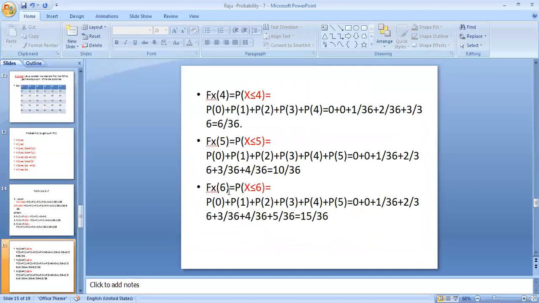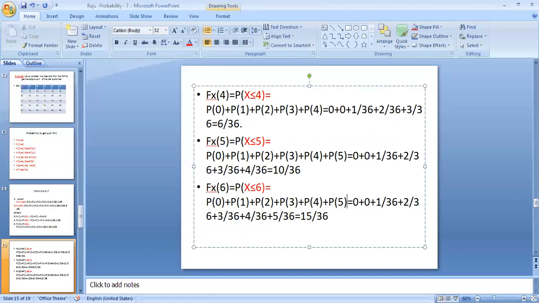Here you can see F_X of 6 equals the probability of x less than or equal to 6, which is the addition of cumulative probabilities from 0 to 6. Probability of 0 plus probability of 1 plus probability of 2 plus 3 plus 4 plus 5, and one more, since it is less than or equal to 6, the probability of 6 also we need to write here. That equals 0 plus 1 by 36, 2 by 36, 3 by 36, 4 by 36, plus 5 by 36, totally 15 by 36 is the probability.